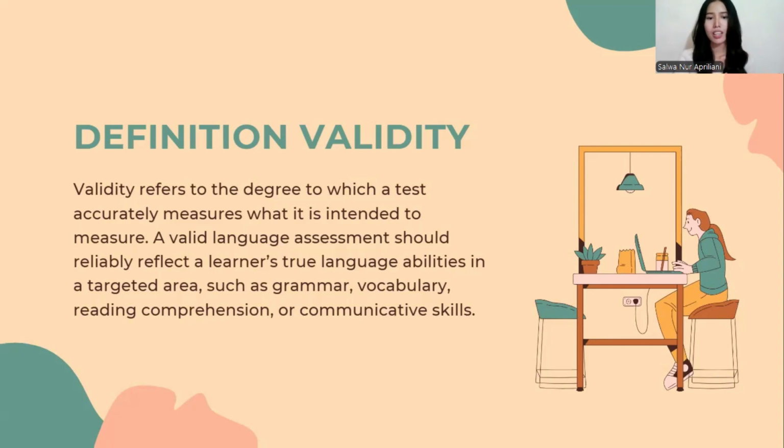It means that in language assessment, validity involves confirming that the task really assesses language proficiency or a specific language skill without interference from unrelated factors.